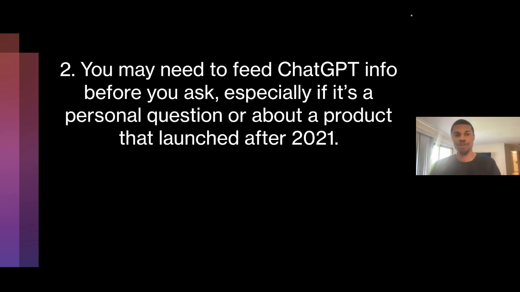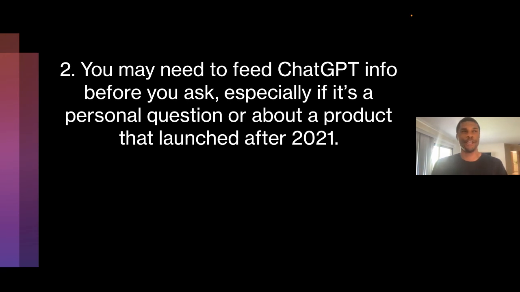Rule number 2, you may need to feed ChatGPT info before you ask, especially if it's a personal question or about a product that launched after 2021. There are some workarounds with this now, or at least for some people. But the main one is, if you are asking ChatGPT about something that happened in 2023, most likely if you're using the free version, you'll need to go ahead and prompt it with some information about what you're talking about.